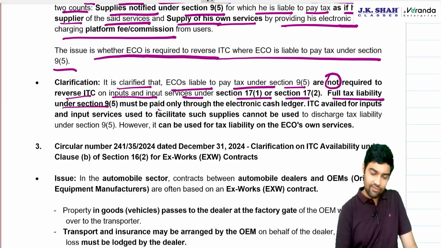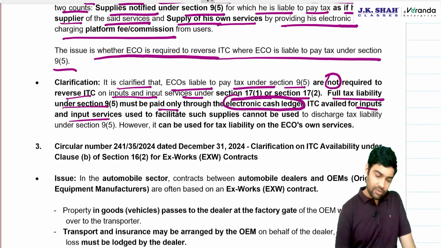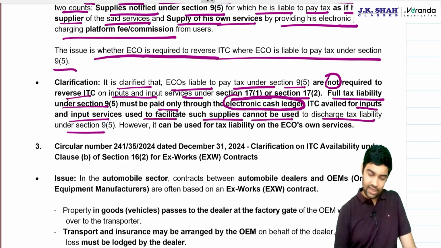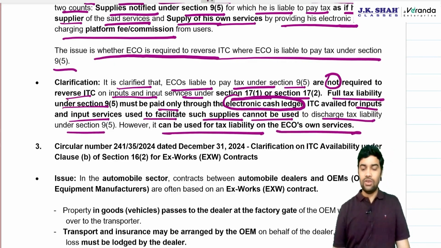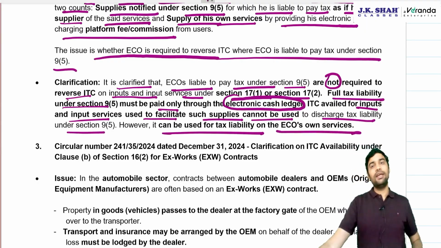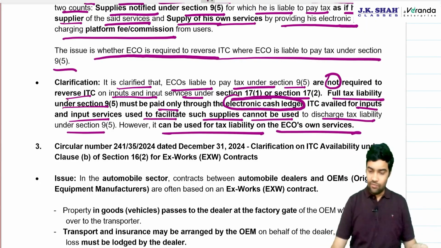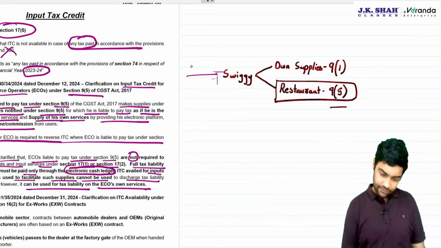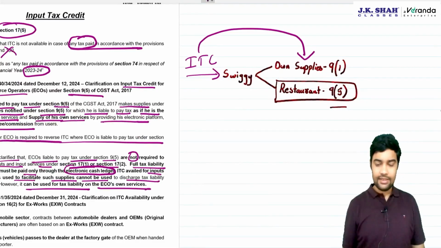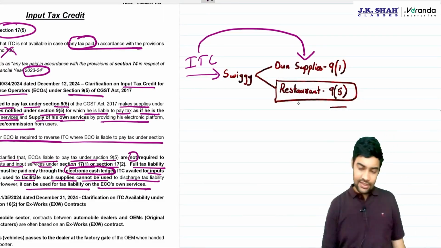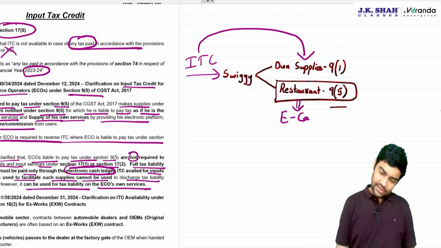Full tax liability under 9(5) should be paid only through the cash ledger. ITC availed on inputs and input services used to facilitate such supplies cannot be used to discharge 9(5). However, it can be used to discharge tax liability on their own service. Whatever is their ITC, that ITC they will use to pay for this, not for restaurant service. This has to be paid through cash. Clear with this? Yes.